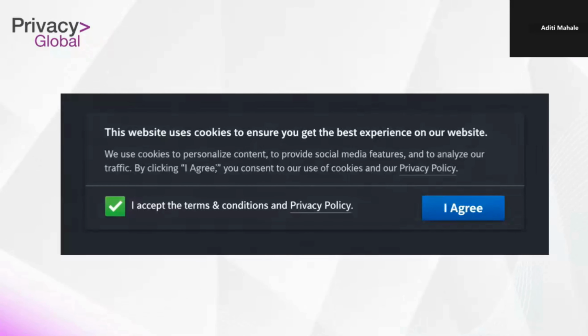Most companies think consent is just a checkbox, a small tick, a quick "I agree," and move on. But here's the reality. That tiny checkbox can determine whether your organization is compliant or facing regulatory action. Because under modern privacy laws, consent is not symbolic, it is legal permission. And if that permission is not valid, your entire data processing activity can collapse.